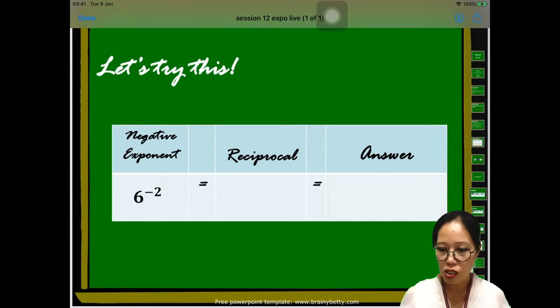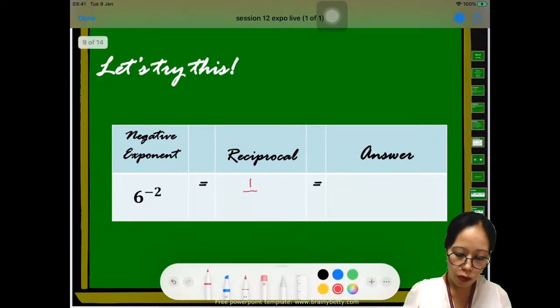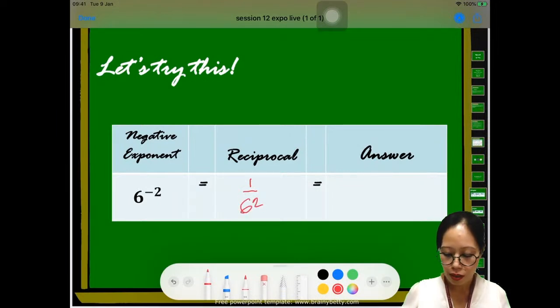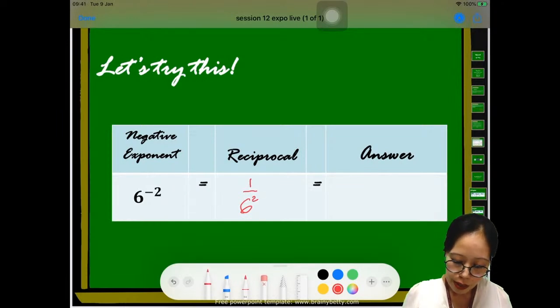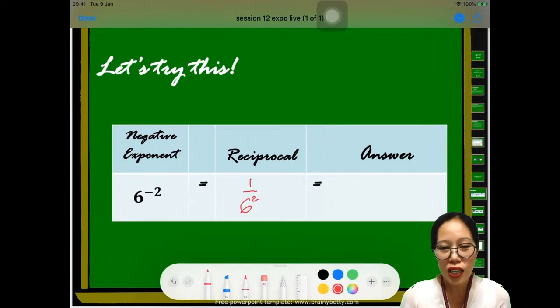Okay. So let's do this one first. Do you have your paper and pen there? So the reciprocal will be what? 1 over 6 squared, right? Okay, I'm going to write a little bit smaller. 1 over 6 squared is the reciprocal. So notice that our negative 2 exponent became positive 2 because we take its reciprocal.